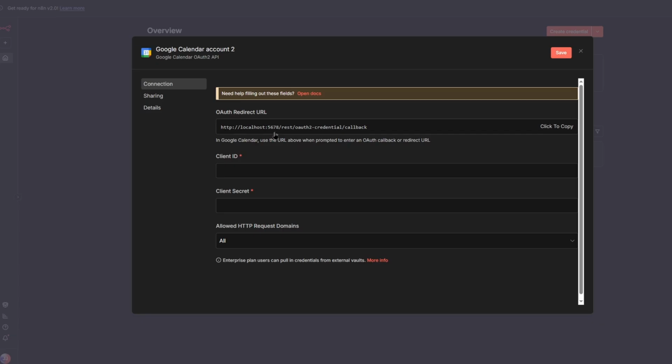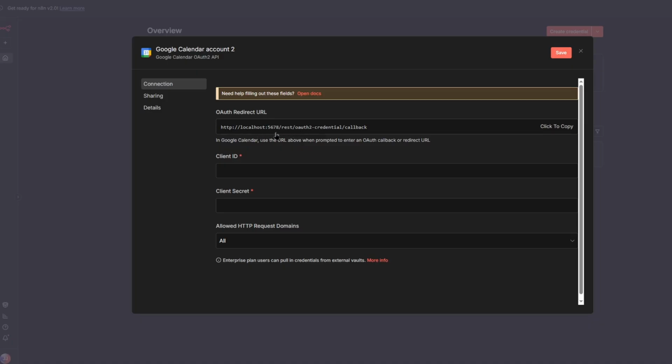Because let's say you're using a different port like 5680, which I was using when I was doing this the first time. N8N will be running on 5680, but as you can see, the URL right here is 5678. So basically URL mismatches, and if you enter 5680 into Google, then it's not going to work because the one that N8N is using is 5678.